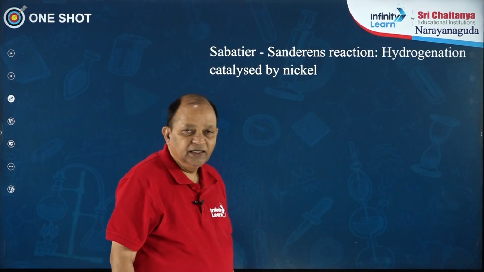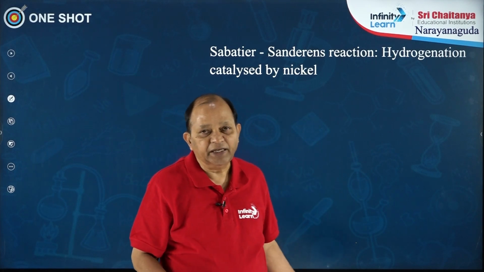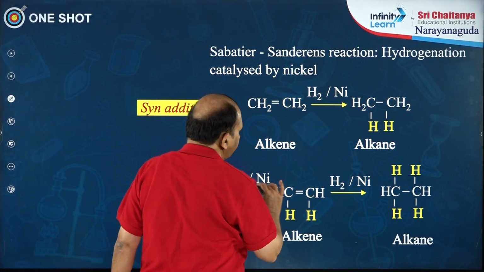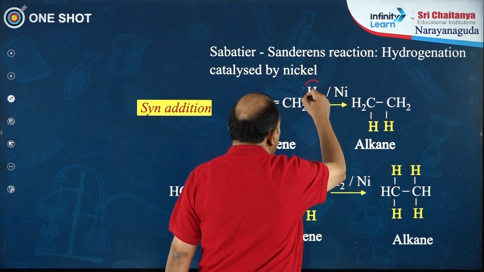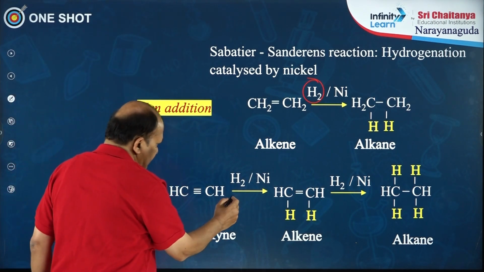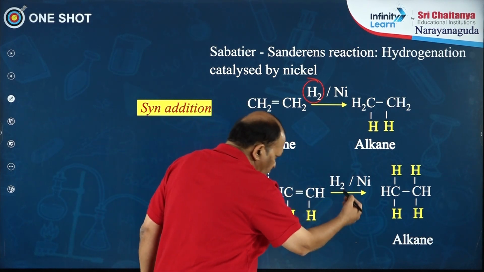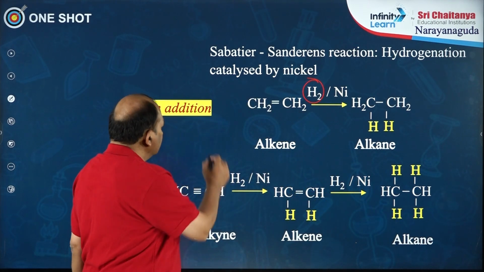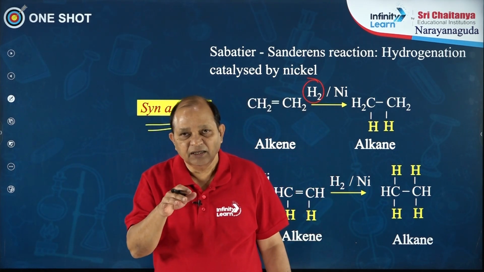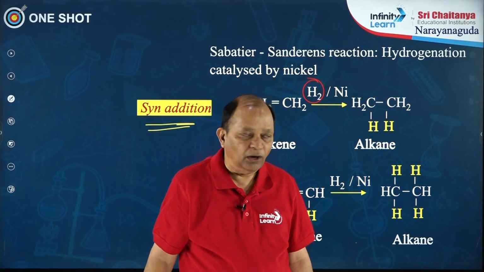Next, the Sabatier-Senderens reaction. It is a hydrogenation reaction of unsaturated hydrocarbons which involves a syn addition. You can see, if you use alkene, we get alkane, it will consume 1 mole of hydrogen, and if you take alkyne, it will consume 1 mole to form alkene. Upon addition of another mole of hydrogen, you will get alkane. So, this is a syn addition. Hydrogens which are adsorbed on the nickel will come from the same direction and add on to the double bond.